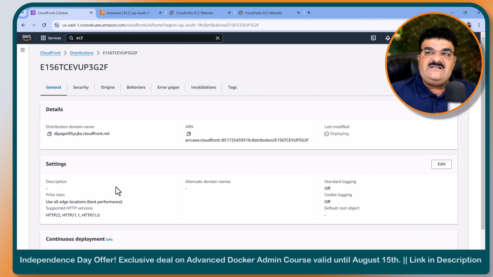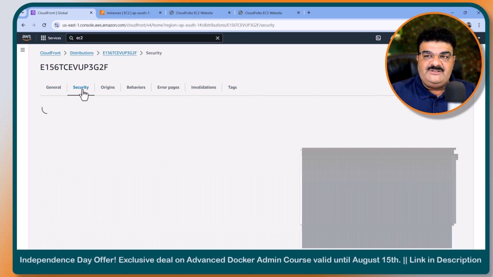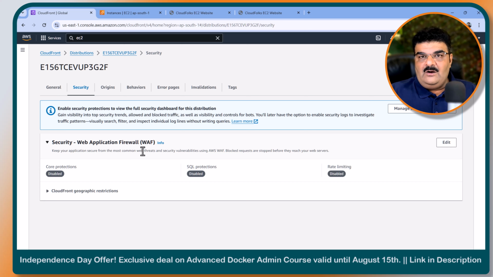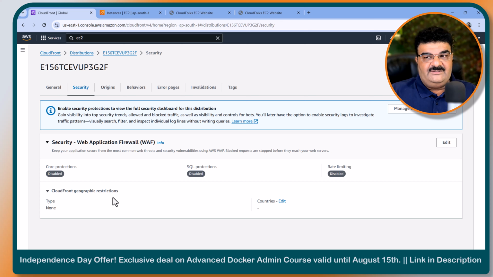So the first setting we have is inside Security. Here you have the option to enable Web Application Firewall. Definitely we will discuss it in upcoming days. But here we have CloudFront geographic restrictions. By default it is none, which means I can open the website from any part of the world.